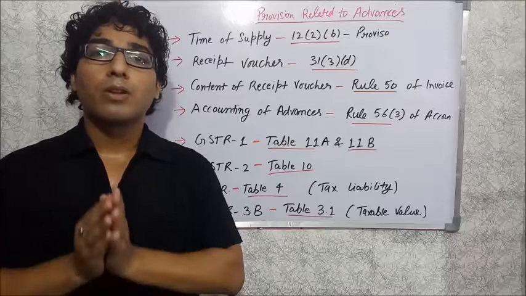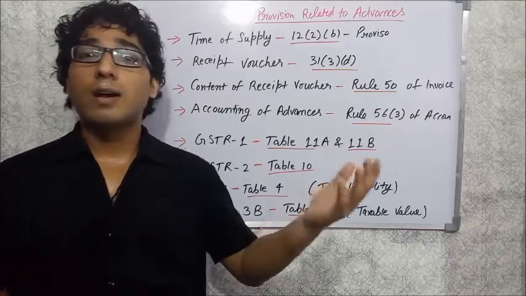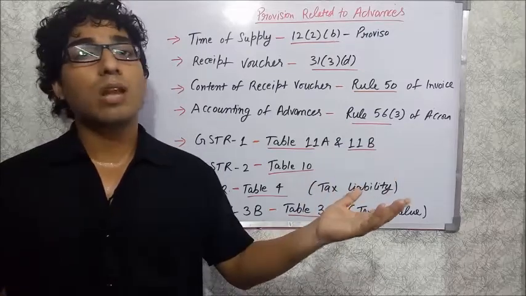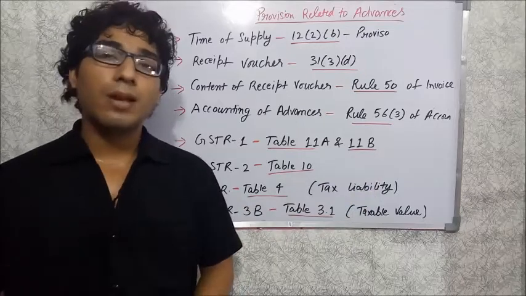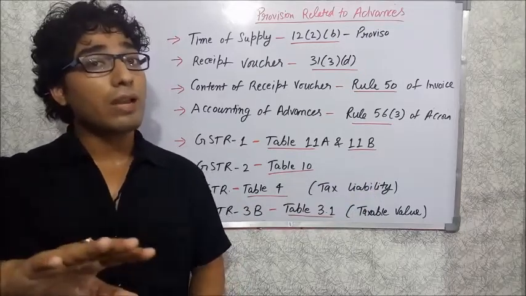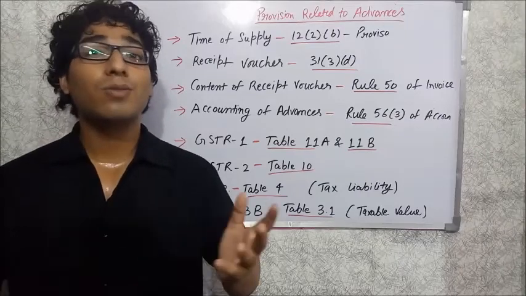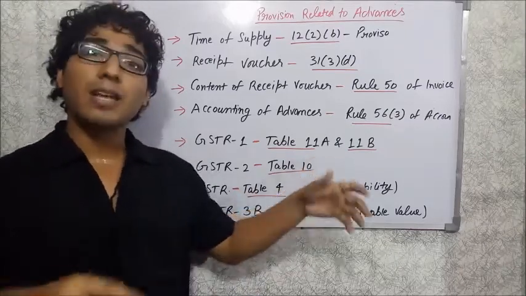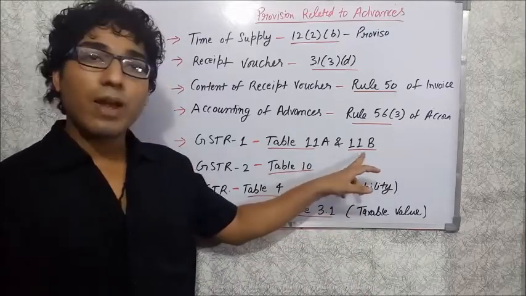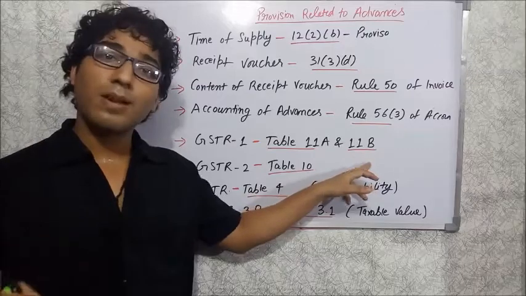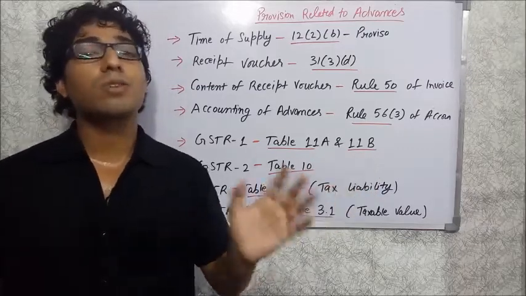Suppose you issued the invoice in this month, but you received the advances in the previous month, so now you have to adjust it. The adjustment will be shown in table number 11B. We know that when we adjust it, that amount should also be reflected in other tables like 4, 5, 6 of the GSTR 1. So when you show some kind of entry in table number 11B, a similar entry should also be shown in the other table of the GSTR 1 when you issue the invoice.